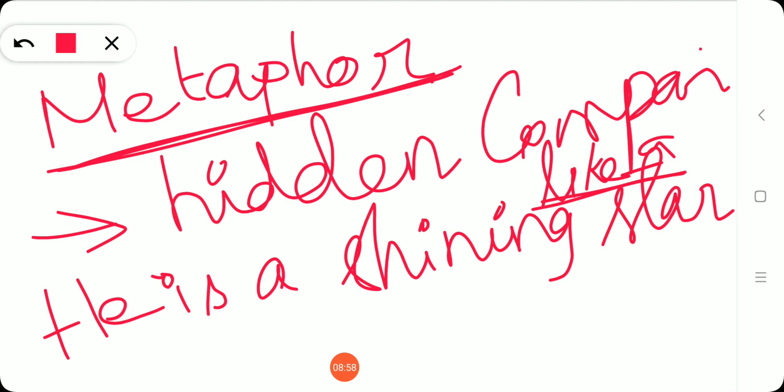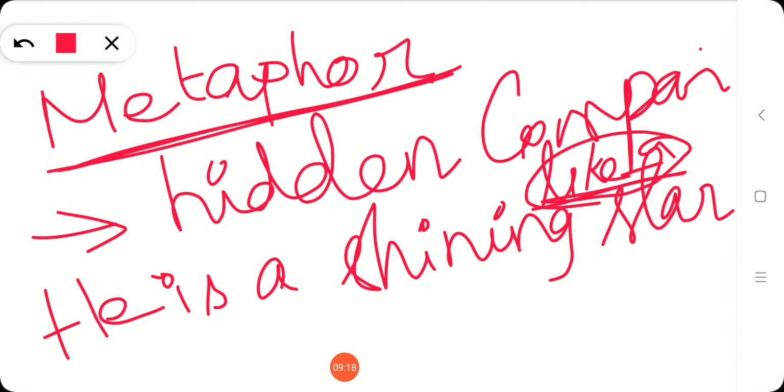Here the comparative word is not given directly. Instead the comparison is hidden. So he is a shining star. Here the figure of speech is metaphor.